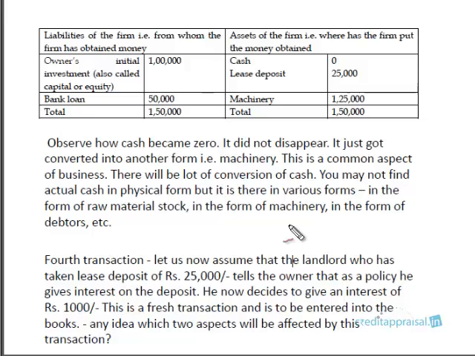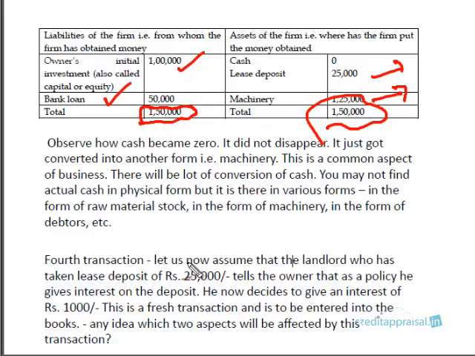If we were to draw the balance sheet at this stage, this is what it looks like. We have a new entry called bank loan. Earlier we had the capital of 1 lakh. So the business has borrowed funds totaling 1.5 lakhs from 2 parties, one is the owner and another is the bank. And what has it done with this 1.5 lakh? Bought machinery for 1.25 lakhs. Another 25,000 is in the form of a lease deposit. So the balance sheet is tallying, right? Even at the end of the third transaction, we have seen the balance sheet tallying.